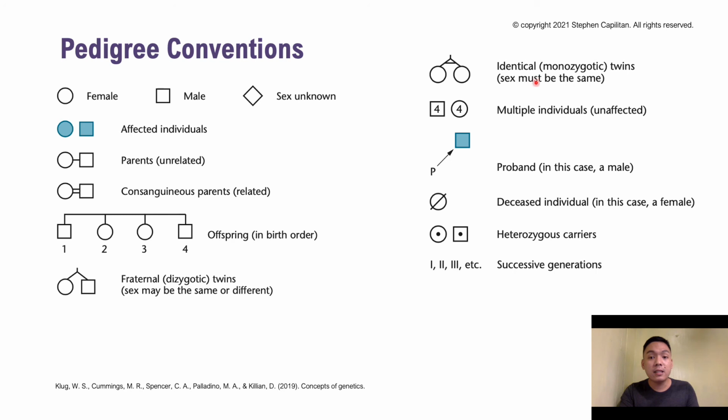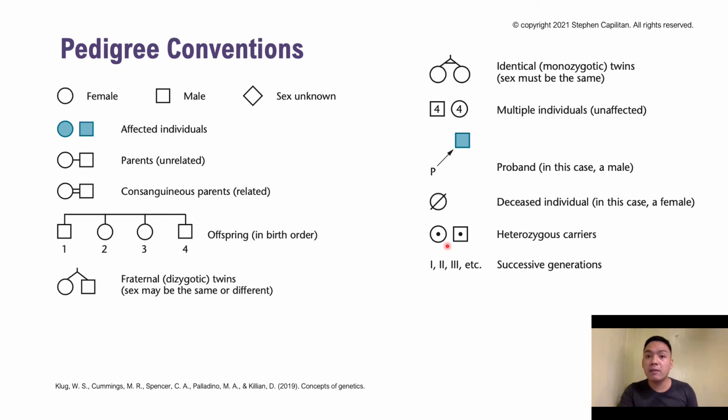These are identical monozygotic twins. The sex must be the same. In this case, they're both females. Multiple individuals are unaffected, so we put numbers inside. Proband, in this case a male, is the one we try to examine. Deceased individual, in this case a female.